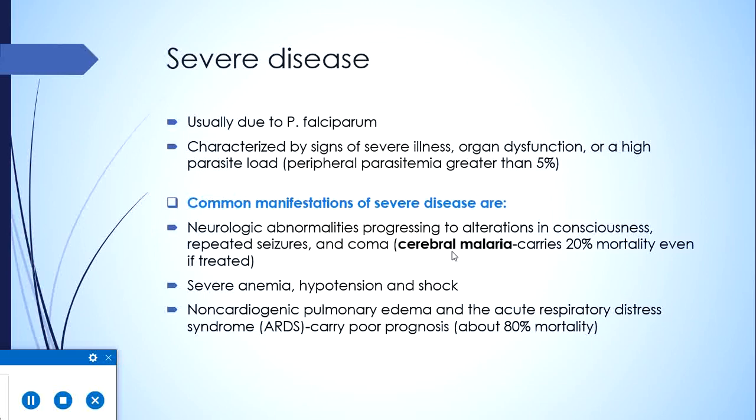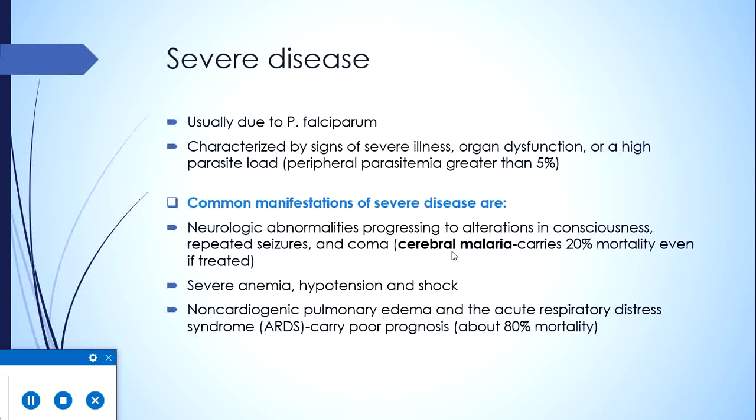The common manifestations of severe disease are, most importantly, neurological abnormalities progressing to alterations in consciousness, repeated seizures, and coma. This is called cerebral malaria, due to sequestration of falciparum in the capillaries of the brain, and this carries a mortality of about 2% even with treatment. Severe anemia, hypotension, and shock can occur in certain patients, and anemia is multifactorial in these people. Of course, the direct effect of infection leads to hemolysis, which causes anemia. Then there can be hypersplenism due to splenomegaly.